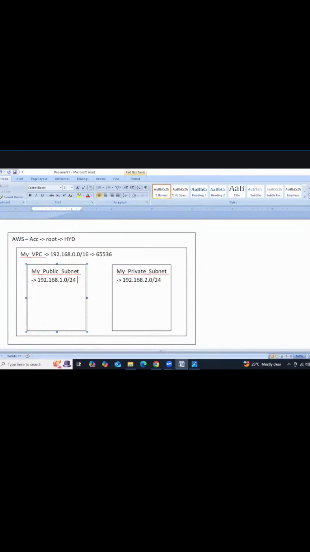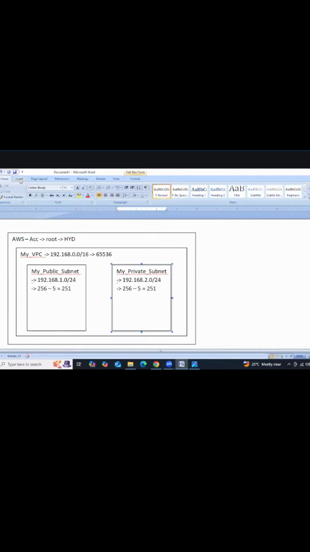In the subnet, how many combinations we have? 256 combinations we have minus 5. Total, how many instances we can launch? 251. Like the same way here also, 256 total combinations minus 5 is equal to 251. Here we can launch 251 instances. Here also we can launch 251 instances, right?